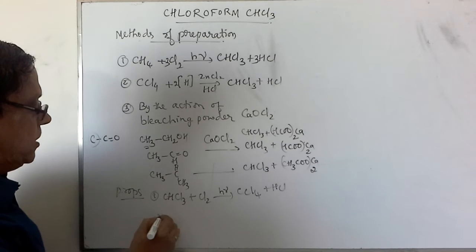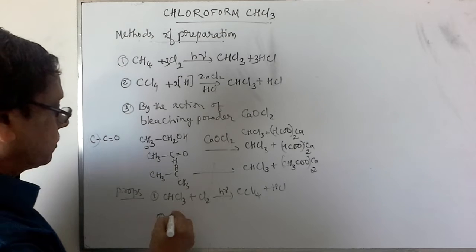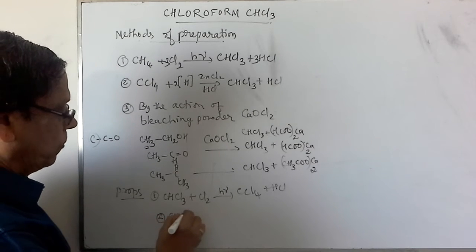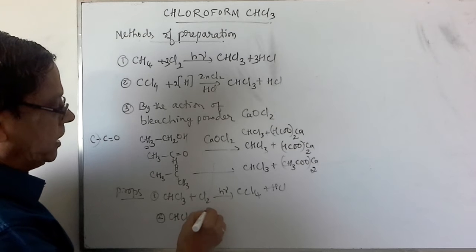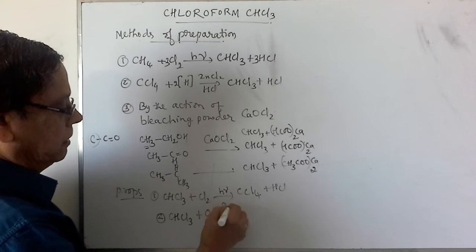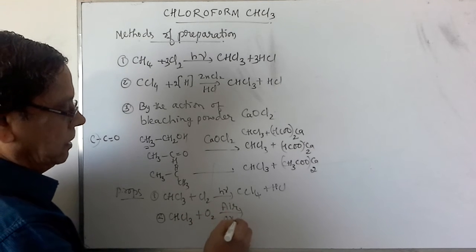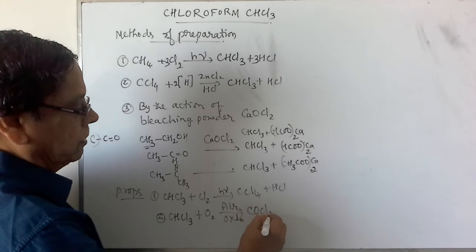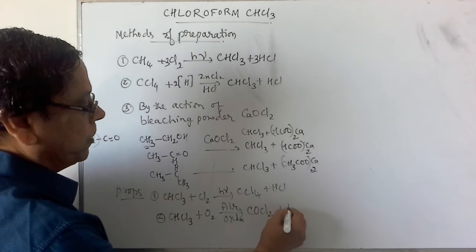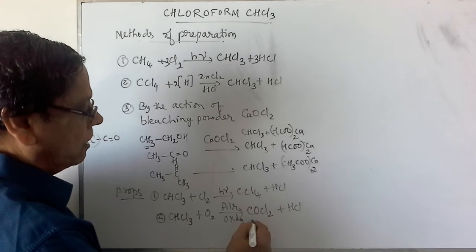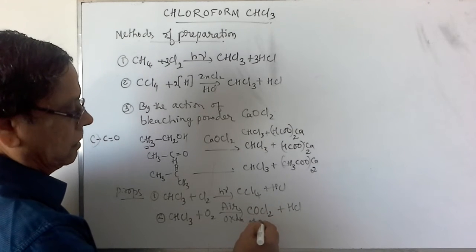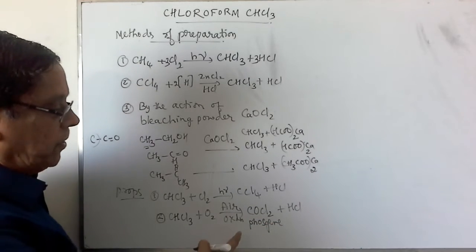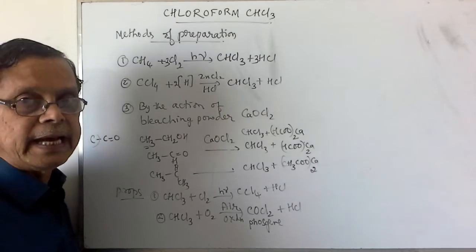The second method is this: CHCl3, chloroform, when it is subjected to air oxidation, gives rise to COCl2. This is along with the formation of HCl. This is called phosgene. This is a highly poisonous gas. That is phosgene, which is usually used in tear gas, etc.